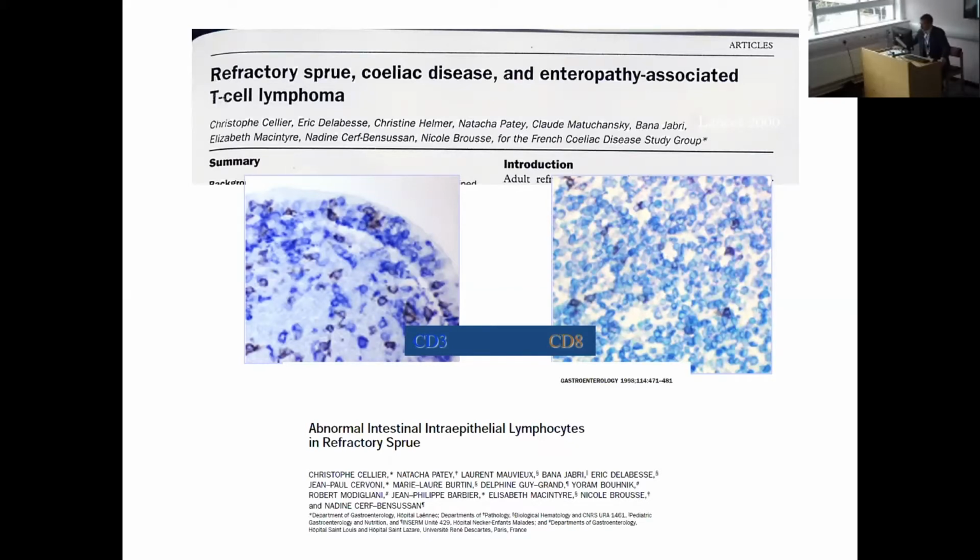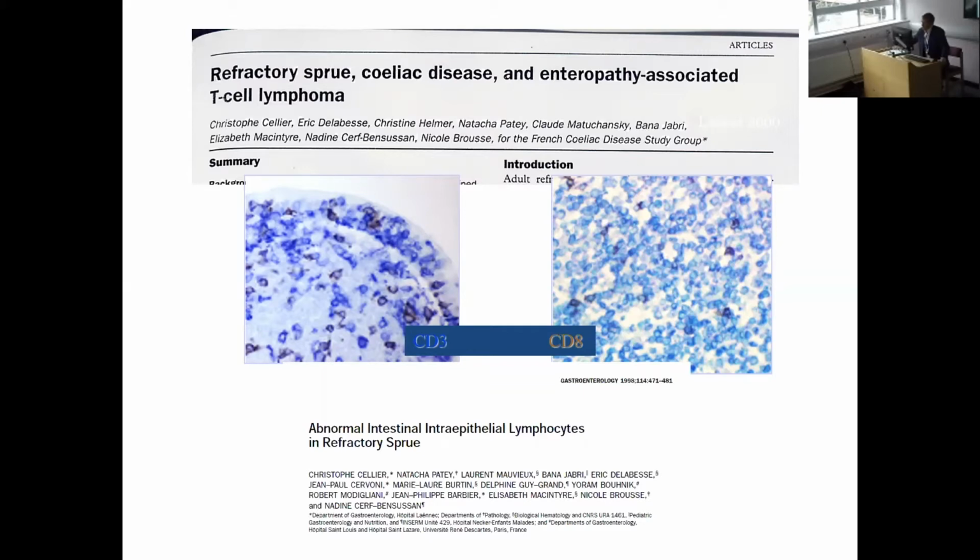It was Christophe Sellier in the late 1990s that first published with the group on the identification of these aberrant intraepithelial lymphocytes that express cytoplasmic CD3, the T-cell marker, but are lacking in surface CD3 expression and also surface CD8 expression, which is usually expressed by the majority of T-cells present within the epithelium itself.